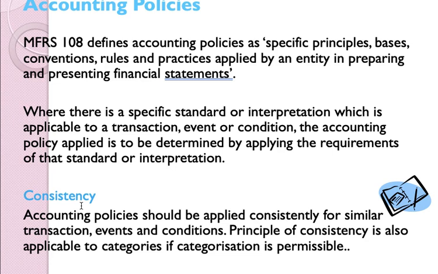In terms of the trend analysis, the company may want to see the performance of the company over time. How is the performance this year as compared to the previous year, last 2 years, and last 3 years? So when you are adopting the same method or the same policy, therefore the information that you provide in the financial statement is comparable.